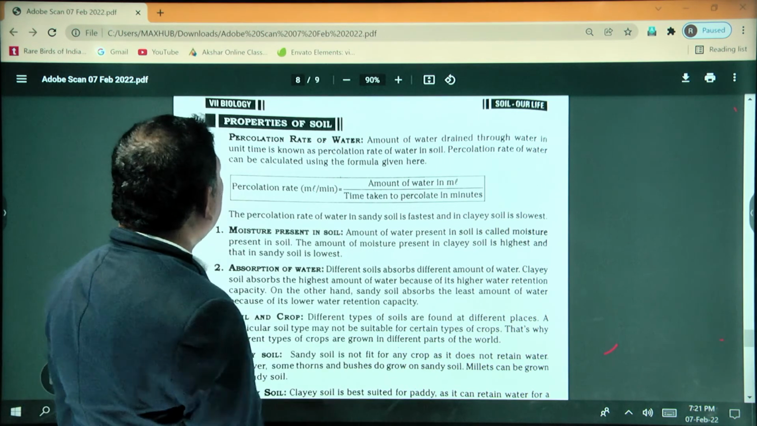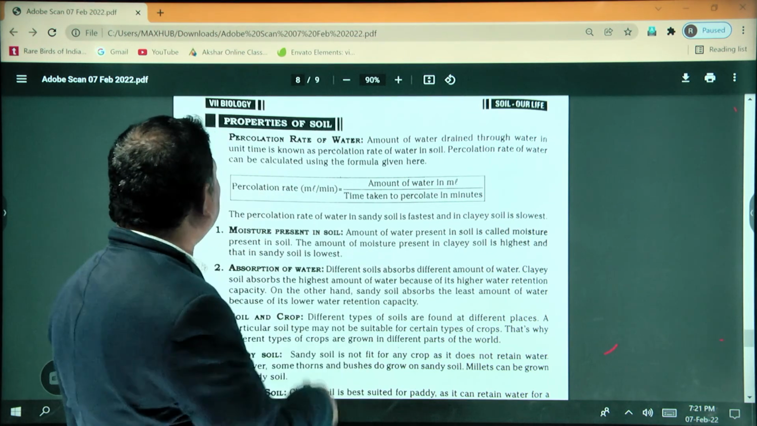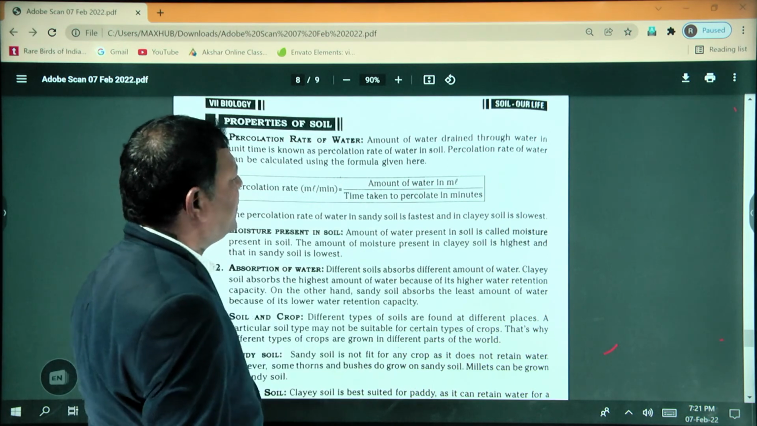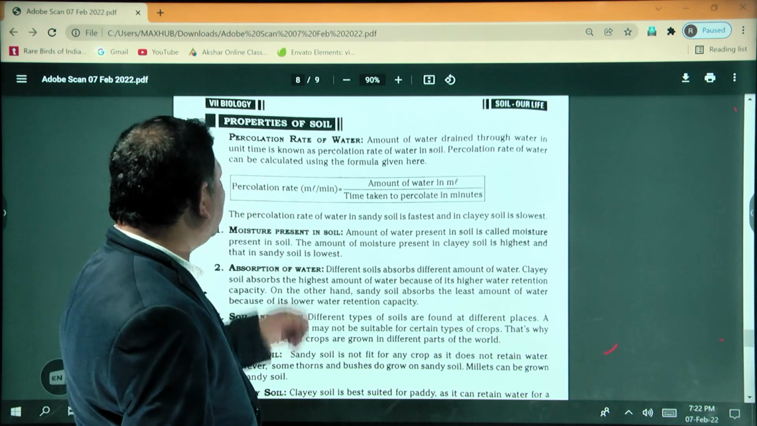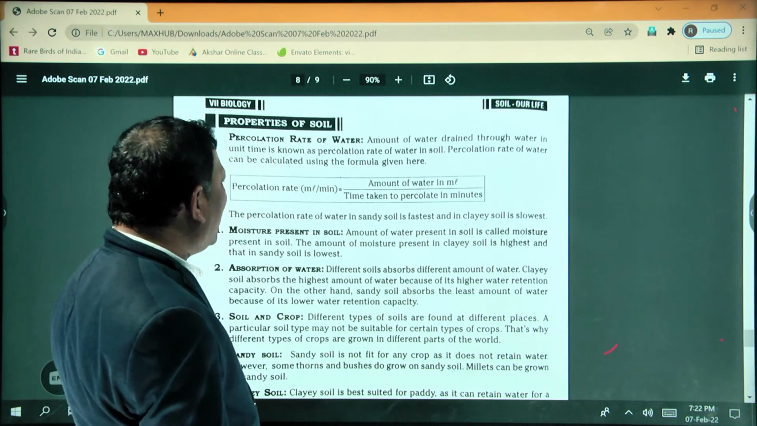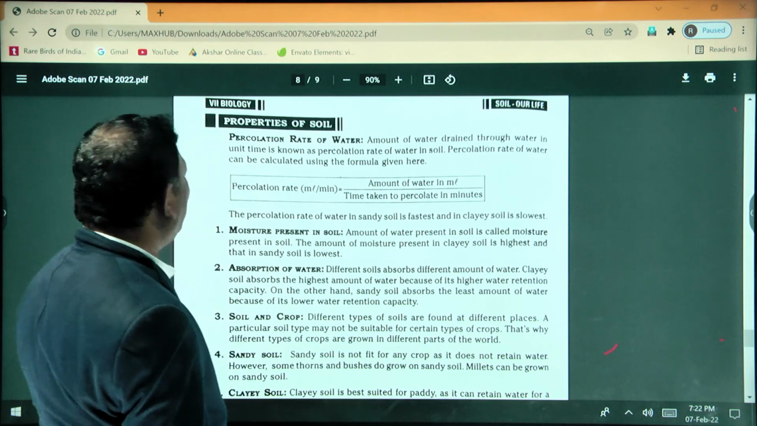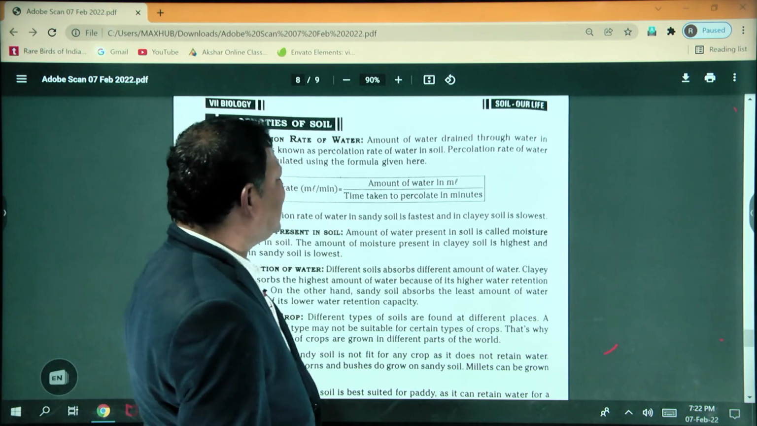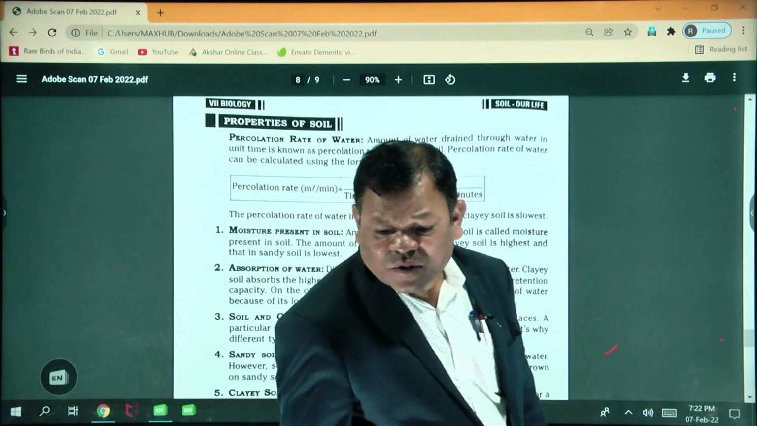Percolation rate means the amount of water drained through the soil in unit time. It is calculated per minute: the amount of water in milliliters divided by the time taken to percolate in minutes. The percolation rate of water in sandy soil is the fastest, and in clay soil it is the slowest. That is a very important point.